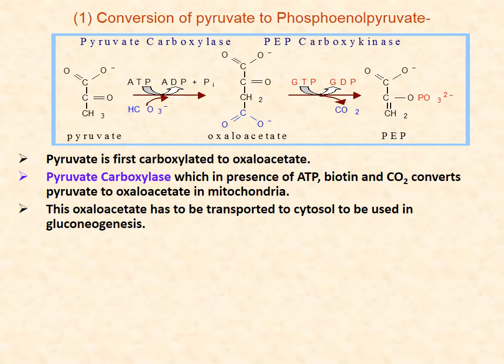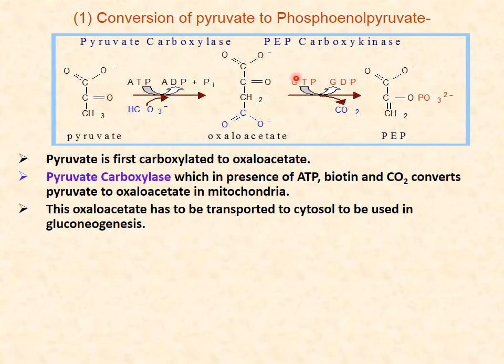Now we see step by step. First, the conversion of pyruvate to phosphoenolpyruvate. Pyruvate is first converted into oxaloacetate and then oxaloacetate is converted into phosphoenolpyruvate. Here one ATP is utilized and here one GTP is utilized. The enzyme responsible here is pyruvate carboxylase. This takes one carbon dioxide addition. So carbon dioxide is added here and carbon dioxide is removed here. The enzyme responsible for the addition of carbon dioxide is a carboxylase, so it is pyruvate carboxylase.